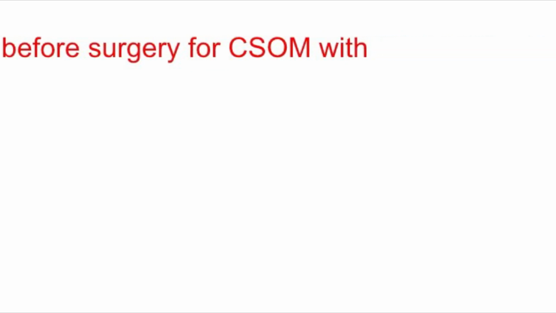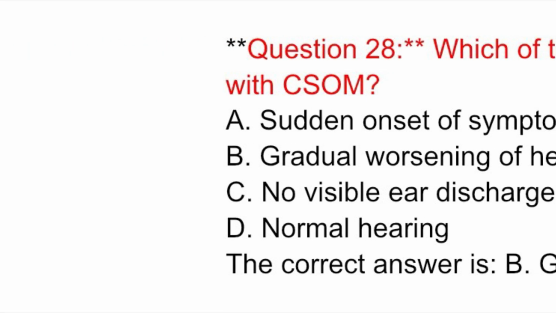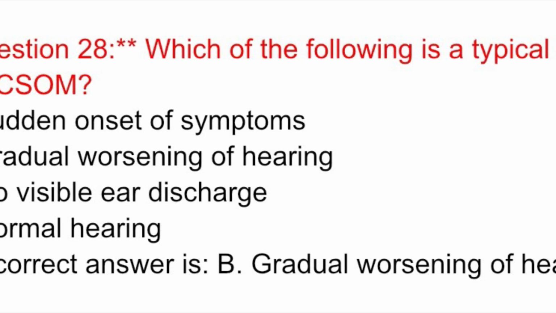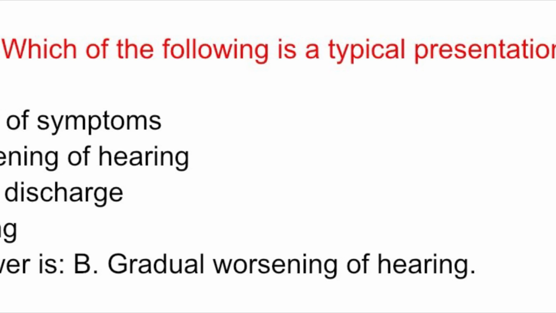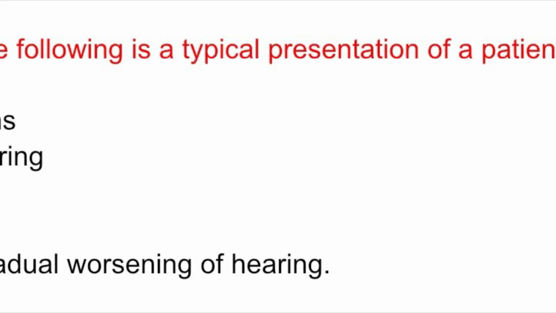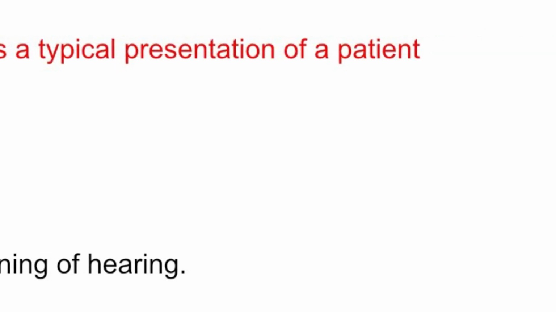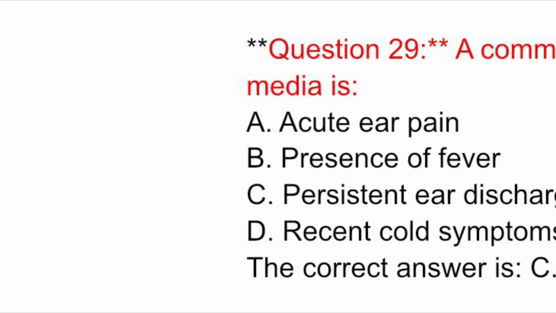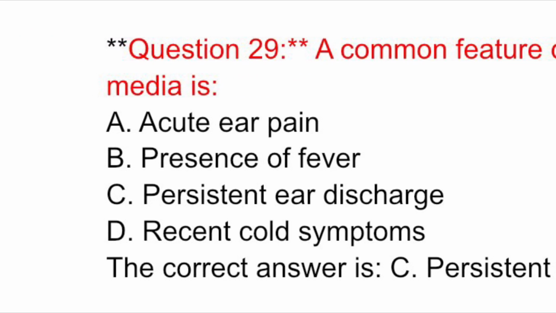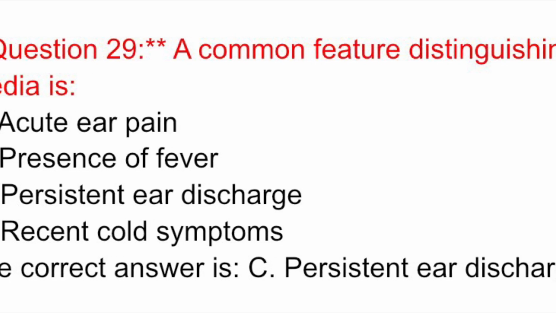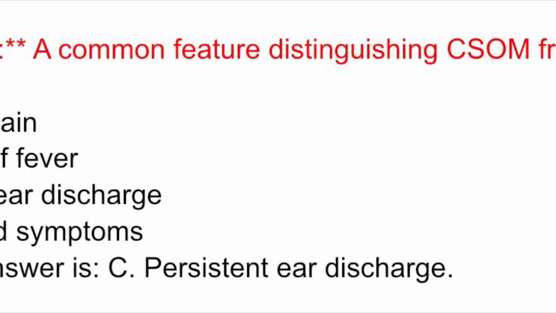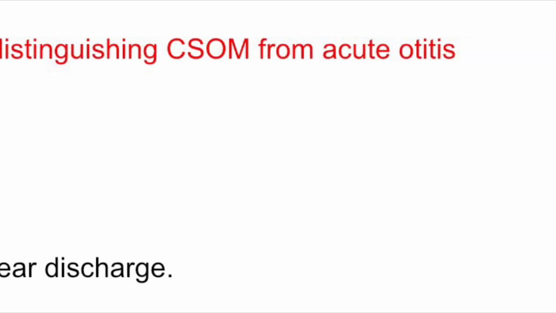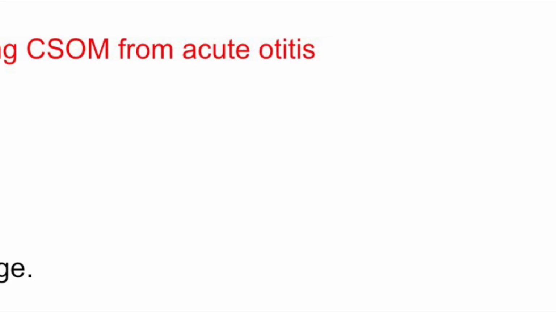CT scan. Question 28. Which of the following is a typical presentation of a patient with CSOM? A. Sudden onset of symptoms. B. Gradual worsening of hearing. C. No visible ear discharge. D. Normal hearing. The correct answer is B. Gradual worsening of hearing. Question 29. A common feature distinguishing CSOM from acute otitis media is A. Acute ear pain. B. Presence of fever. C. Persistent ear discharge. D. Recent cold symptoms. The correct answer is C.